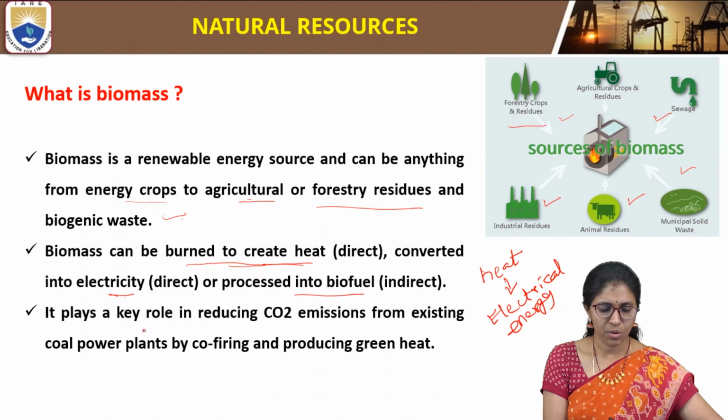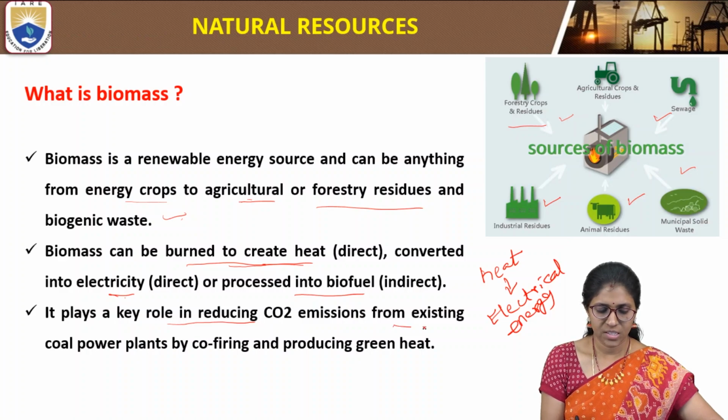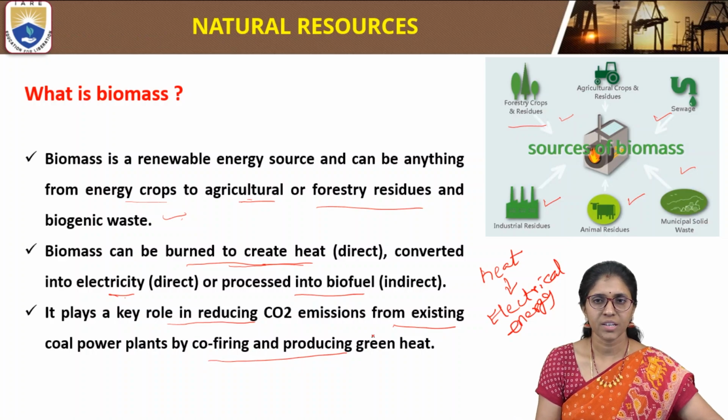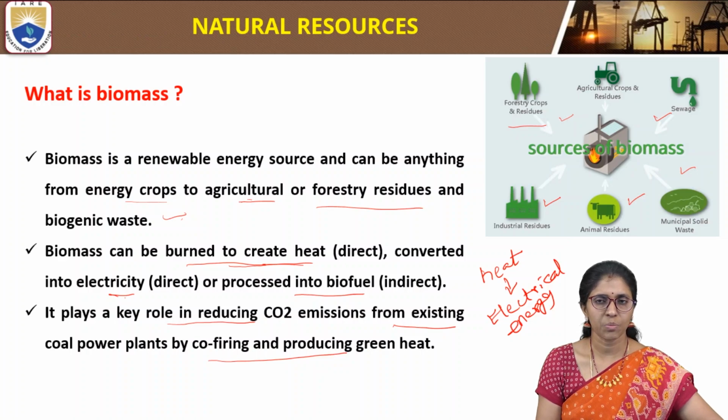So this biomass is playing a crucial role in reducing CO2 emissions from existing coal power plants by co-firing and producing green heat. So here, mainly the role of biomass is reducing CO2 emissions from existing coal power plants by co-firing and producing green heat. So this is about biomass and sources of biomass.